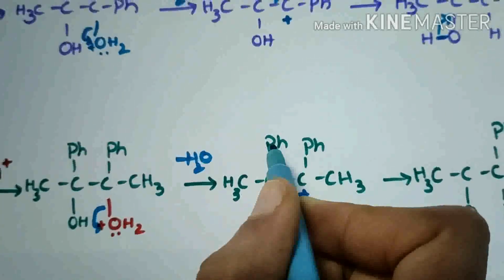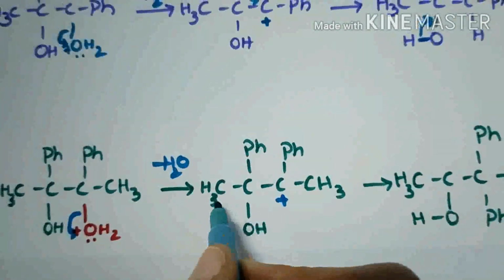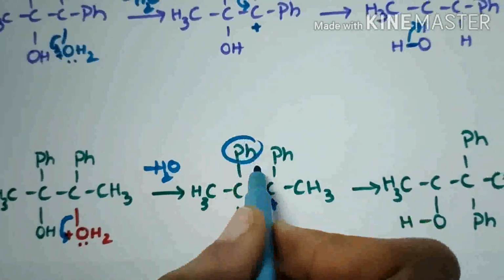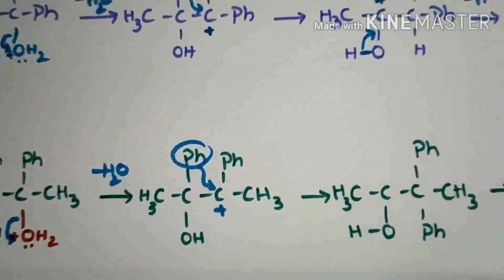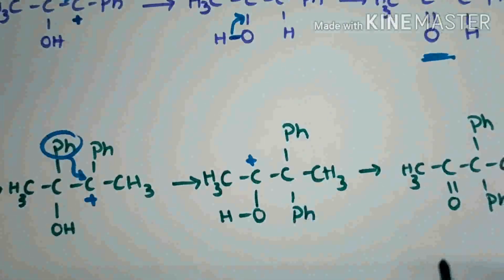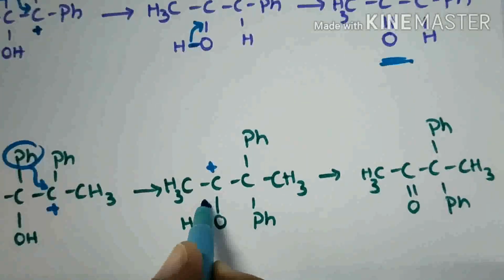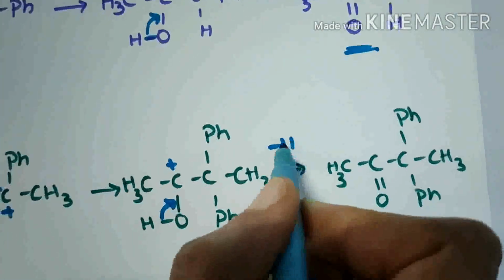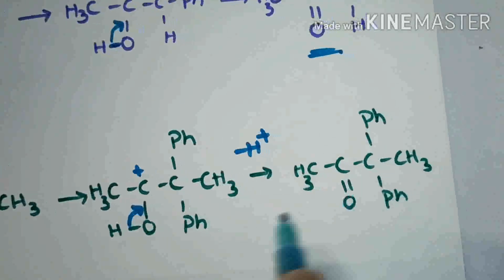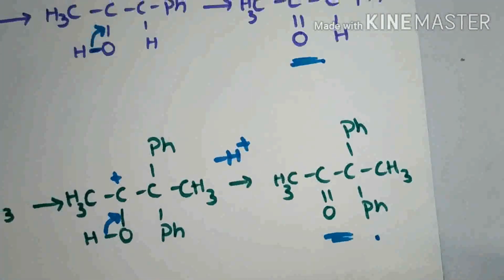Here we can see the phenyl group has higher migratory aptitude when compared to the methyl group. So it is migrated towards this carbon and then here we can observe the positive charge. To compensate this positive charge, the OH bond will break and a proton will be released and then a pi bond will be formed. So it is the final product.